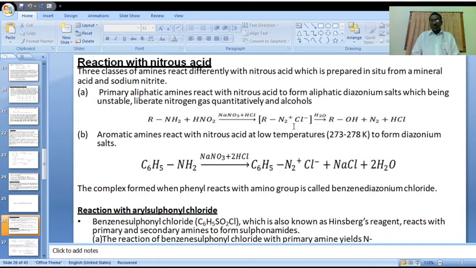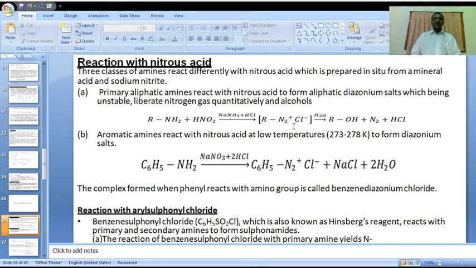This diazonium salt on hydrolysis, in the presence of water, immediately turns into alcohols, ROH, and releases nitrogen gas. So primary amines react with nitrous acid to produce alcohols and release nitrogen gas.